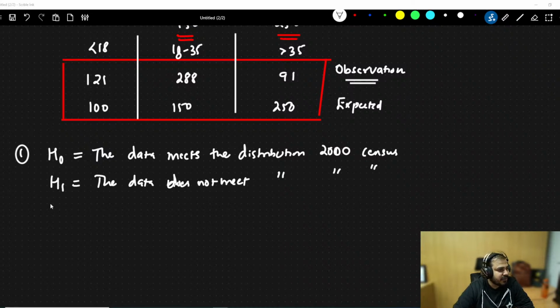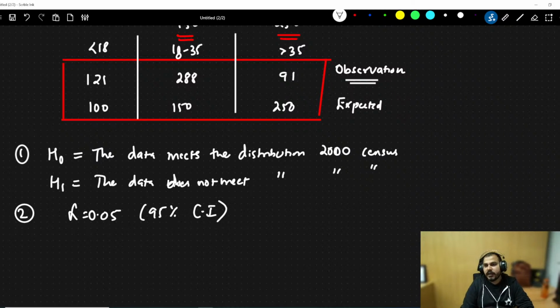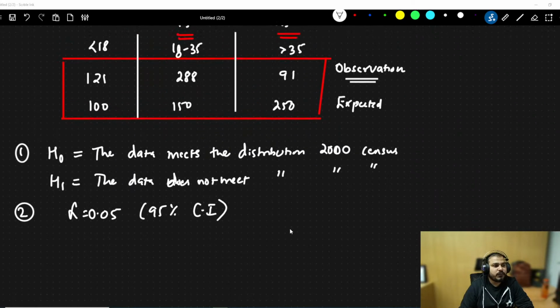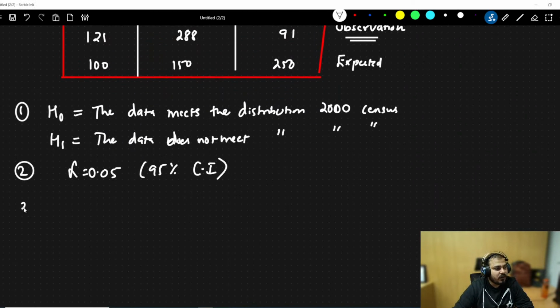Then the second step is my alpha value. My alpha is 0.05. That basically means 95% confidence interval. Now the third step is that whenever we do a chi-square test, we also need to know the degree of freedom. So how do we calculate degree of freedom?